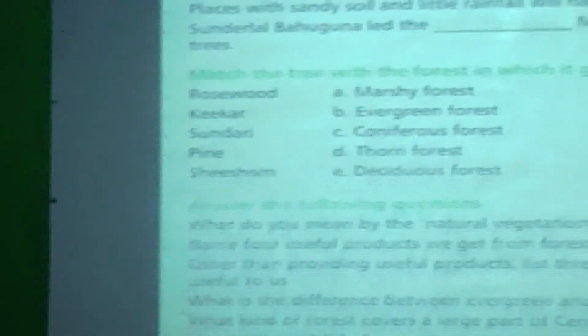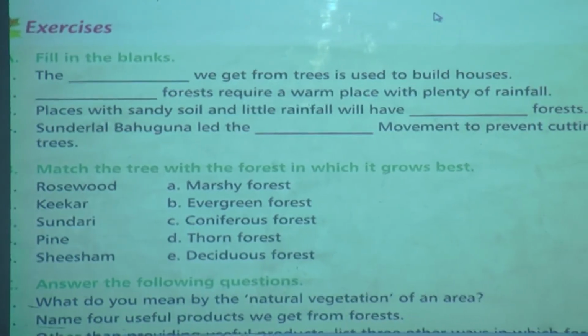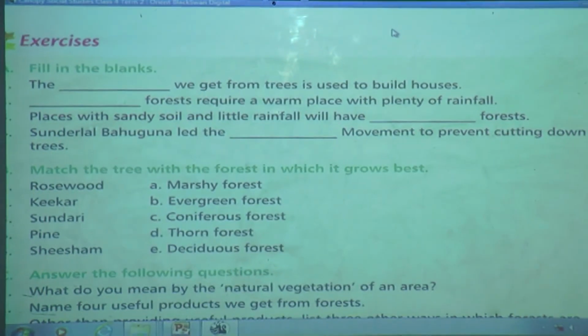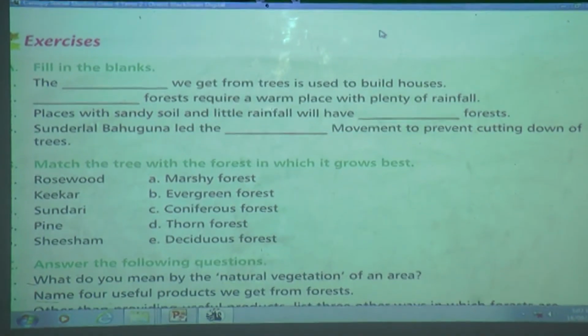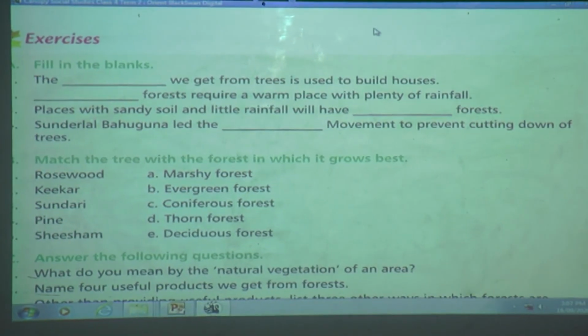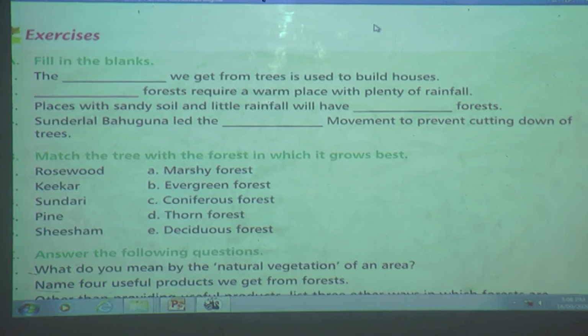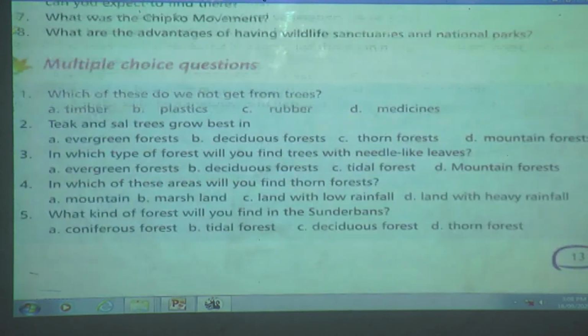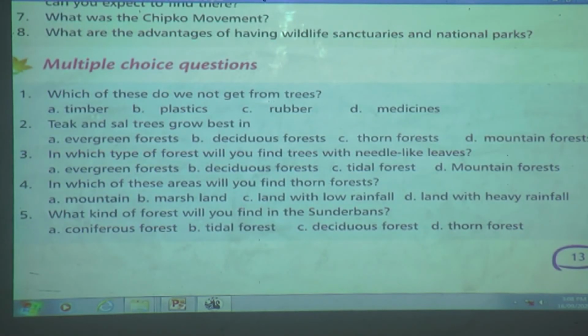So what will you do now? Yes, after completing the lesson, we have to complete the exercise. So shall we go for the exercise? Yes. Everyone look here. Your exercise is fill in the blanks. First of all, after reading the whole lesson, try to give the answers. Fill in the blanks. First one, A. Page number 13. Write with pencil.